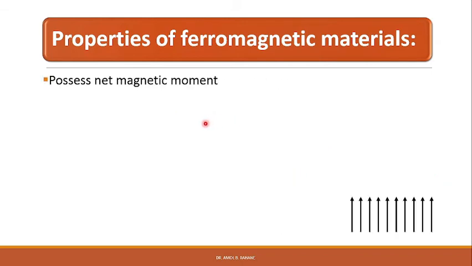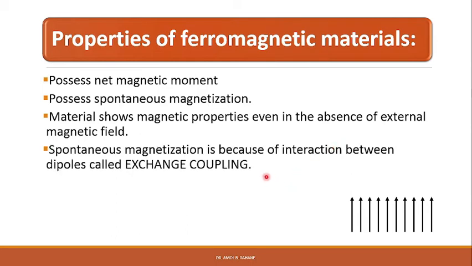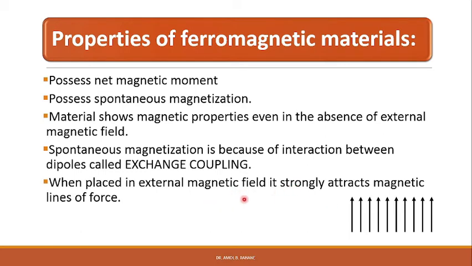The ferromagnetic materials possess net magnetic moments. They also possess spontaneous magnetization due to the net magnetic moments, and the material shows magnetic properties even in the absence of an external magnetic field. The spontaneous magnetization is present in this material because of the interaction between dipoles called exchange coupling, and when the ferromagnetic materials are placed in an external magnetic field, they strongly attract the magnetic lines of force.